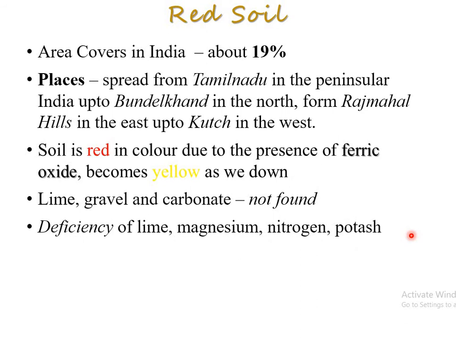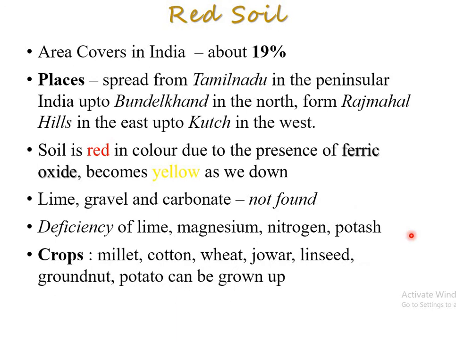Magnesium, nitrogen is also less here, phosphate, potash, right? In this soil there is a deficiency, that means fewer of the different types of minerals are there. Crops: millet, cotton, wheat, jowar, linseed, groundnut, potato can be grown in this soil, right? Linseed, you can say, is the common flax seed, right?